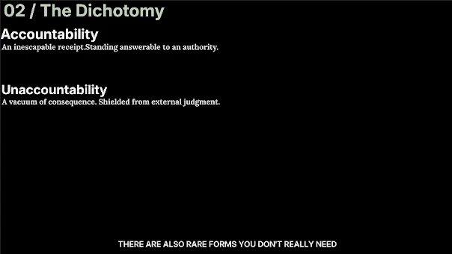There are also rare forms you don't really need: accountably, unaccountability. They aren't worth learning for academic or general English, but if you want to know, accountably is an adverb meaning to behave responsibly and answerably. Example: public servants must act accountably. Unaccountability is the noun, the quality of being unaccountable. Important difference: being unaccountable doesn't inherently mean irresponsible. It's structural, not behavioral. Unaccountable just means you don't have to answer anyone for your actions.